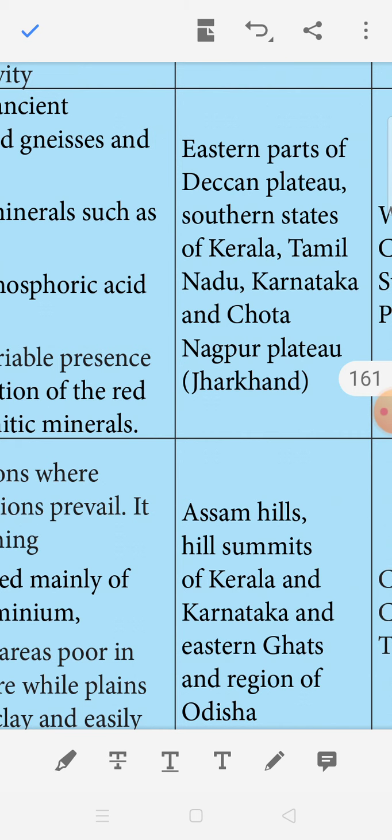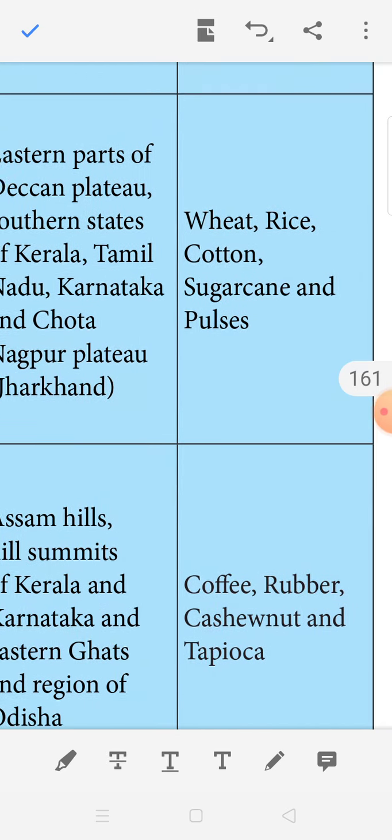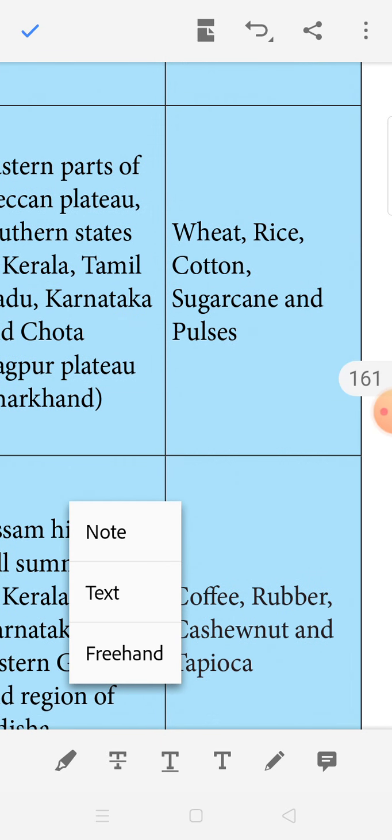Then where are the red soils distributed? Eastern parts of Deccan Plateau, southern states of Kerala, Tamil Nadu, Karnataka and Chota Nagpur Plateau. Chota Nagpur Plateau lies in Jharkhand. Then what crops are grown in this soil? Wheat, rice, cotton, sugarcane and pulses. These grow well in this soil.